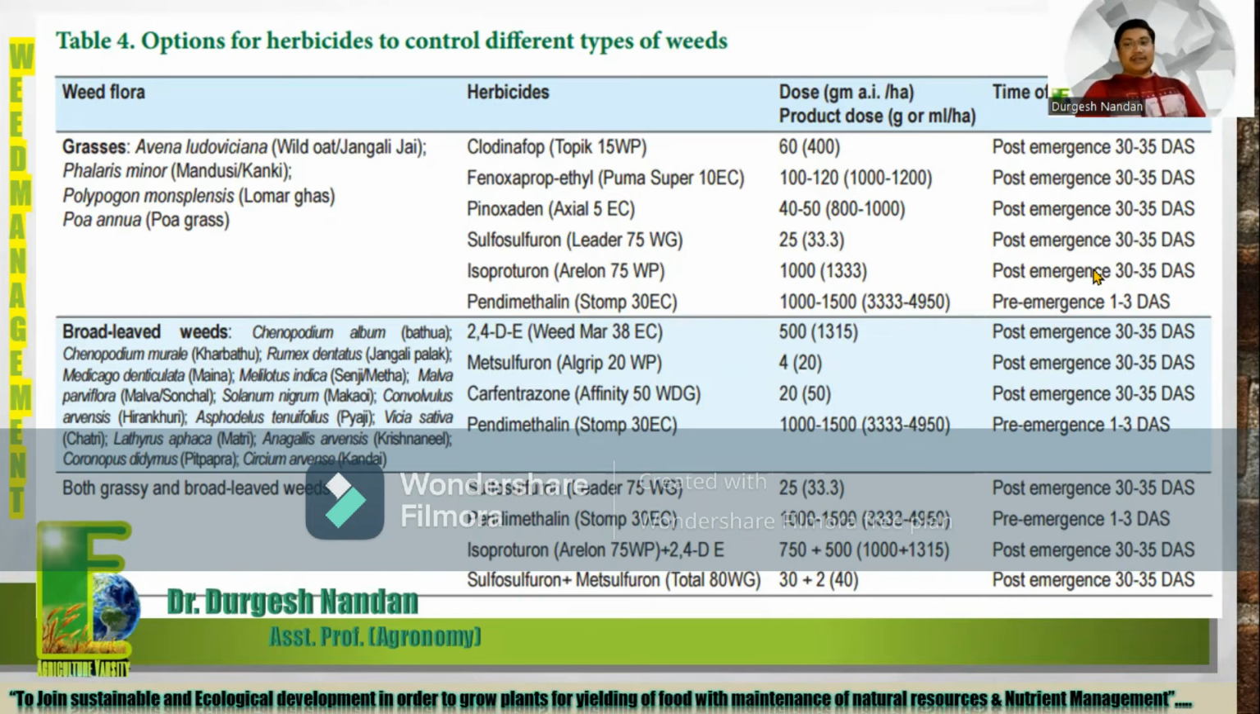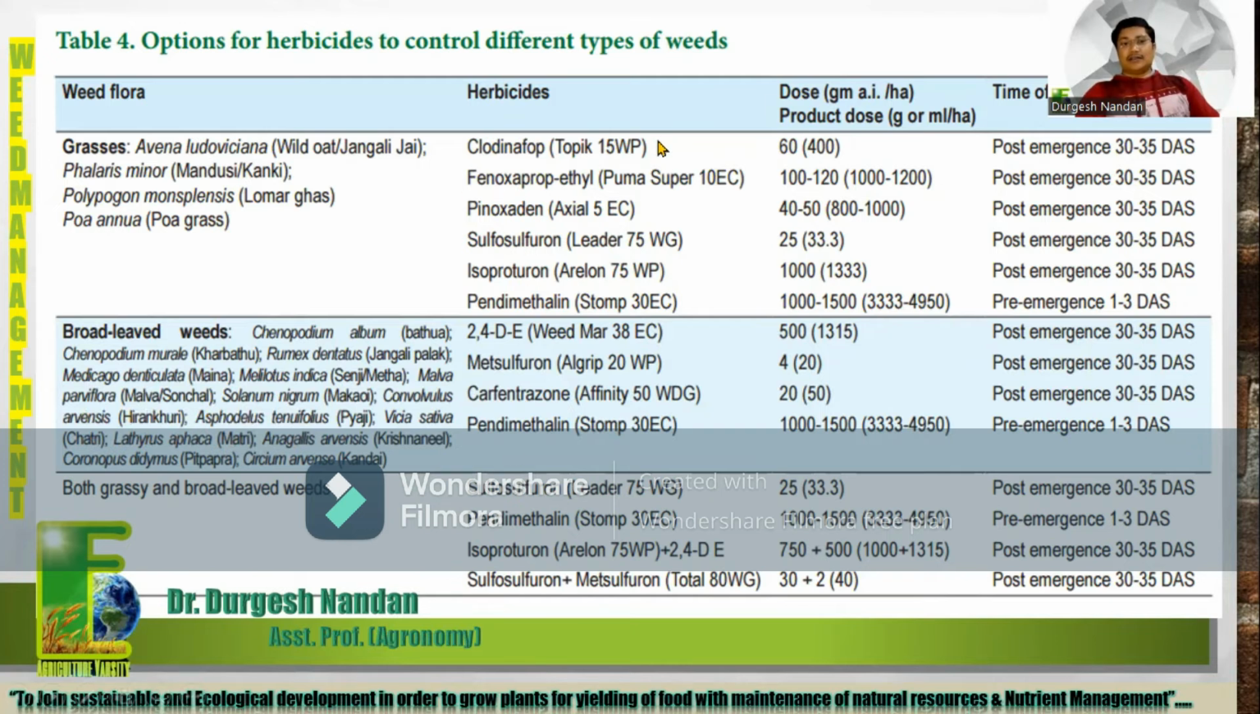Among weeds, both grassy and broadleaf weeds are found. If we talk about the grasses, there are different types found: Avena species, Phalaris species, Polygonum species, and Poa annua species. If we talk about the broadleaf weeds, there are Chenopodium species, Rumex species, Medicago species, Melilotus indica and parviflora, Solanum, and Gnaphalium. So different types of weed species affect our crop, both grassy and broadleaf weeds.